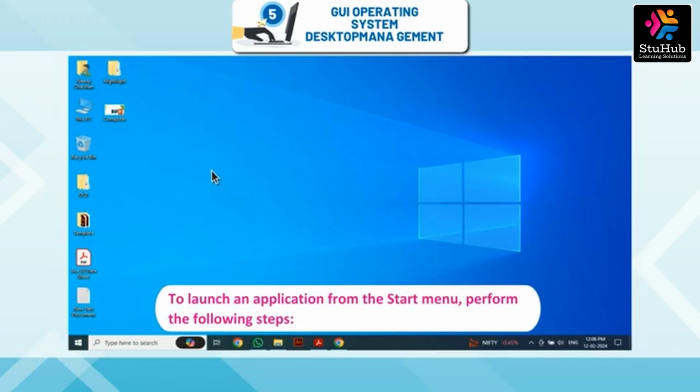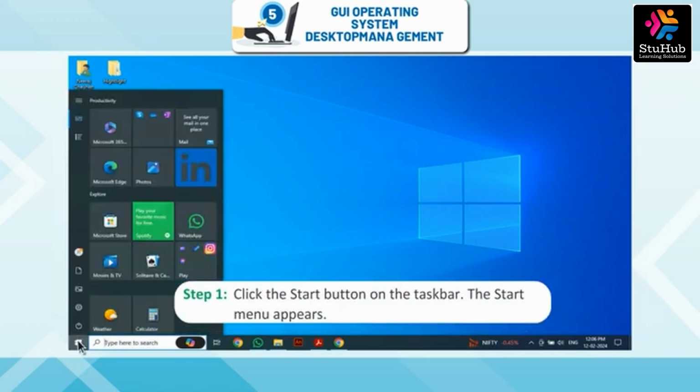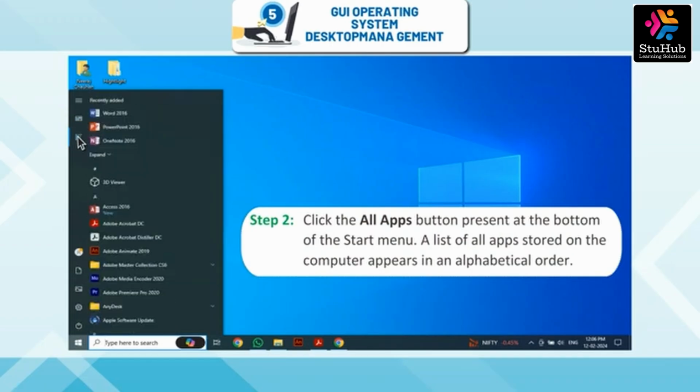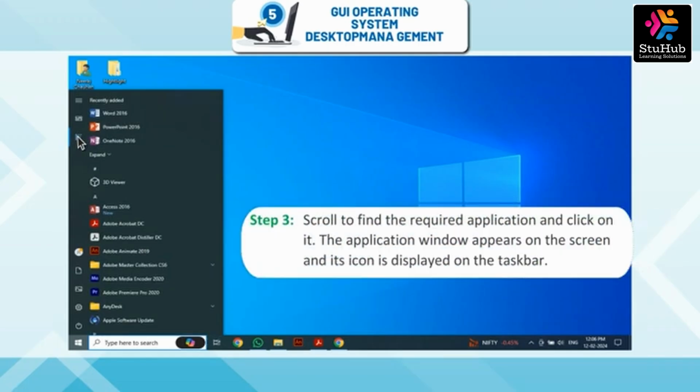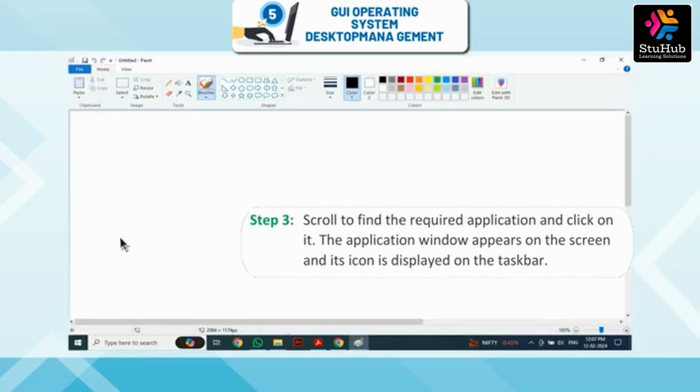Launching an application. To launch an application from the Start menu, perform the following steps. Step 1. Click the Start button on the taskbar. The Start menu appears. Step 2. Click the All Apps button present at the bottom of the Start menu. A list of all apps stored on the computer appears in an alphabetical order. Step 3. Scroll to find the required application and click on it. The application window appears on the screen and its icon is displayed on the taskbar.